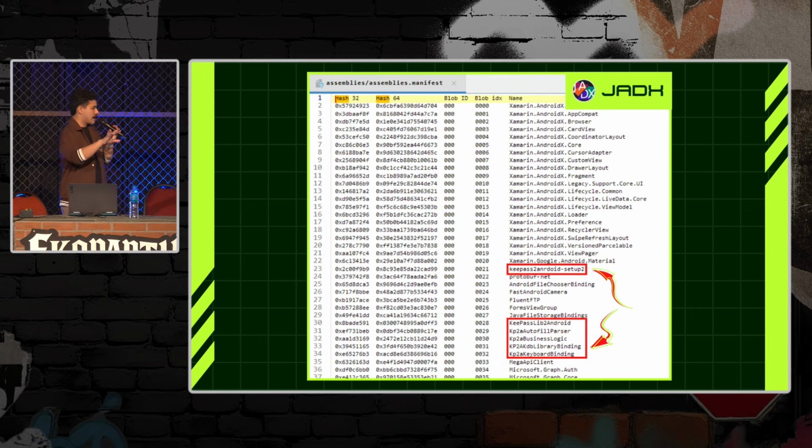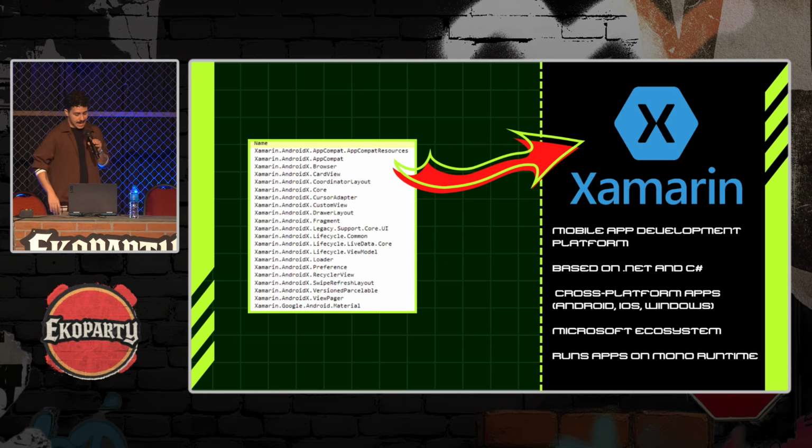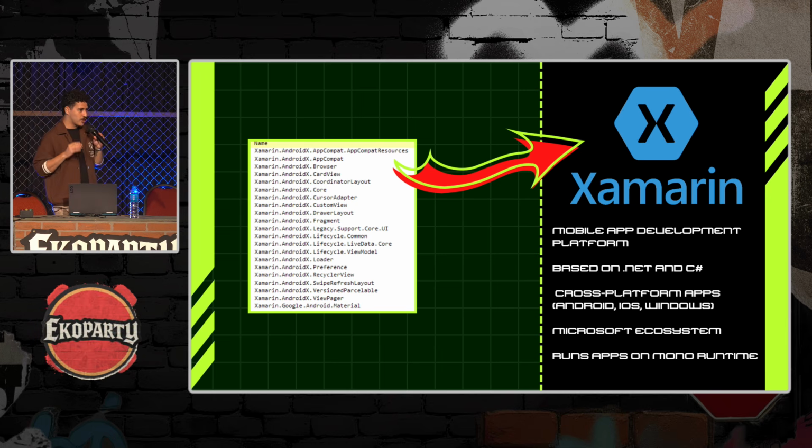So all right. We know that we are on the right path, but we didn't get yet the actual libraries that we want to analyze. But another thing that I found interesting was these Xamarin libraries. So we have basically the KeePass Android libraries, and all the other ones are related to Xamarin. So I went searching to know more about Xamarin. What is it? Xamarin is basically a mobile app development framework, pretty much like Flutter, on which you can